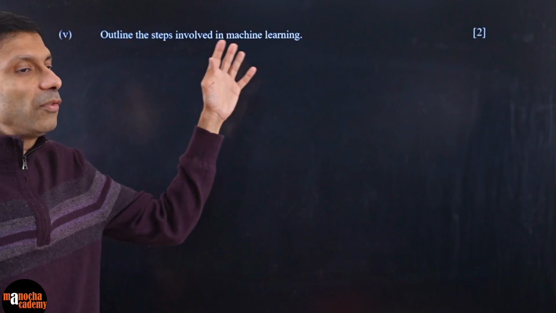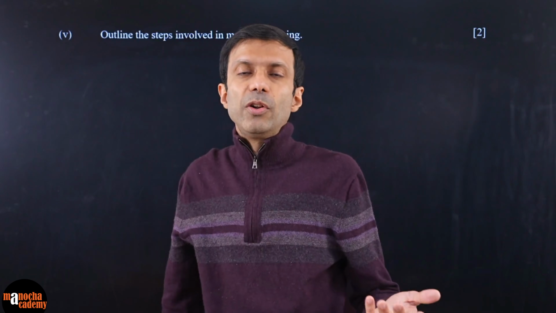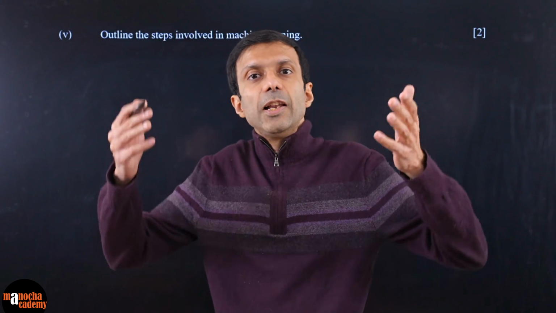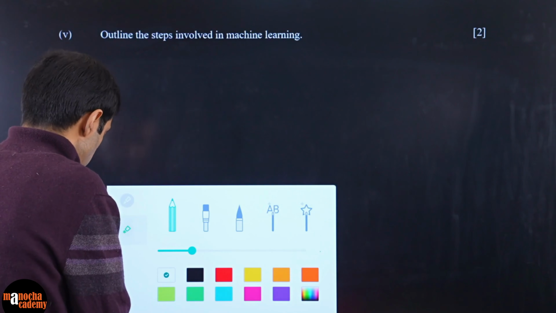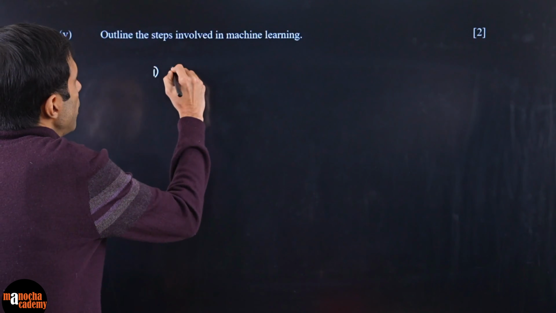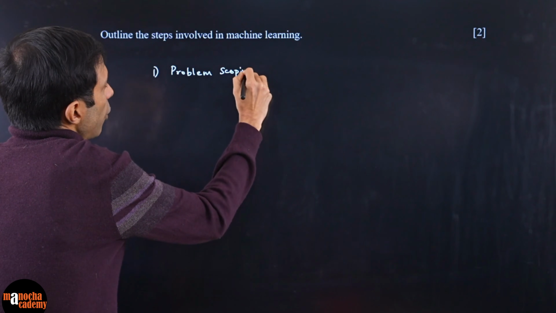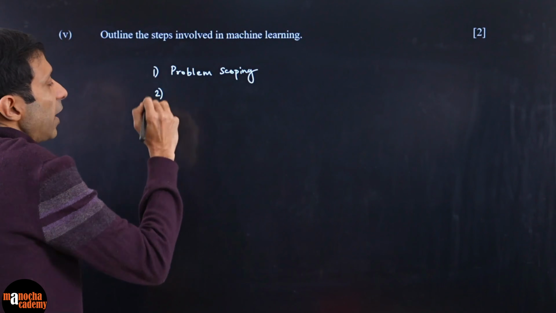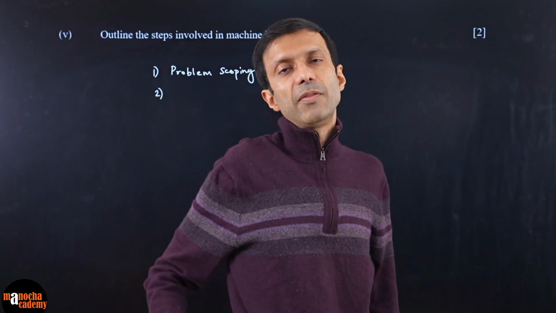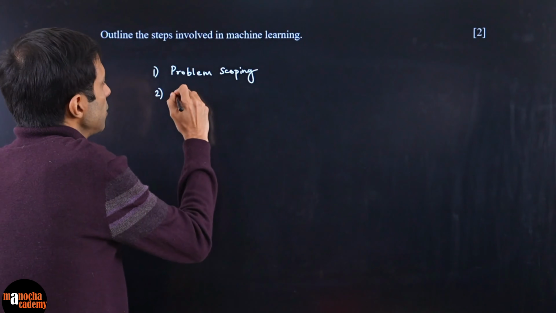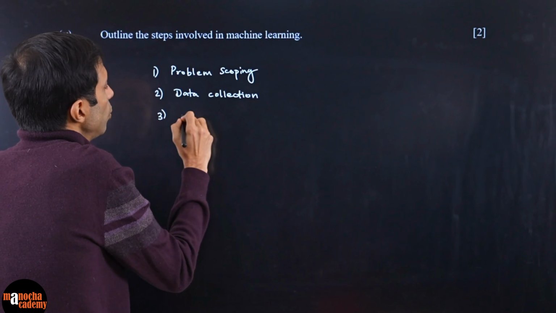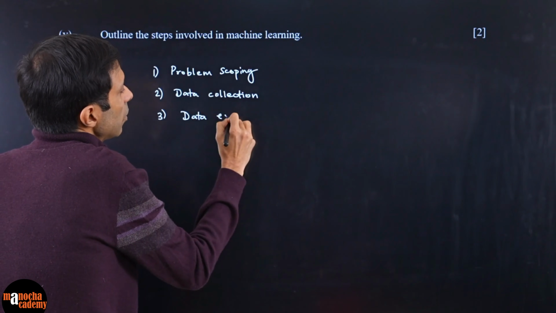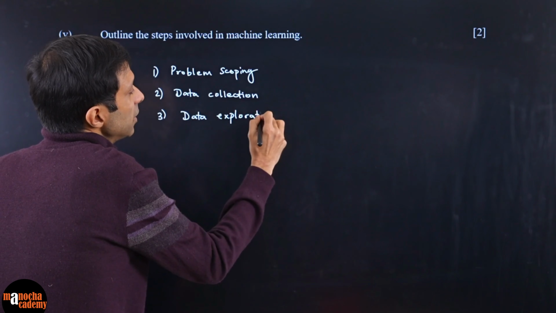Outline the steps involved in machine learning. So what are the steps involved in machine learning? One simple way to remember this is that the steps in machine learning are basically your AI project cycle. So in machine learning, you can start off with problem scoping, defining your problem. If the problem is already given to us and defined, then we go to the second step, which is data collection. You're going to collect a bunch of data. Then data exploration, where you're analyzing the data, looking for trends.